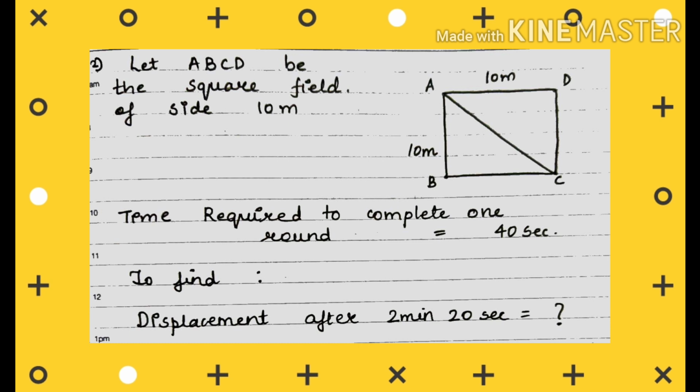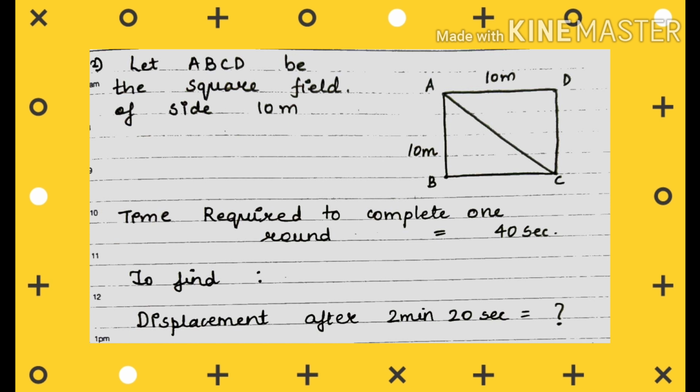Okay, so what we got here is that the initial position of the farmer is A and the final position of the farmer is C. From the figure, we can observe that ABC is forming a right angle triangle. Is it clear to everyone? Everyone can observe here. Along with that, it is given in the question that the sides AB and BC are 10 meters.